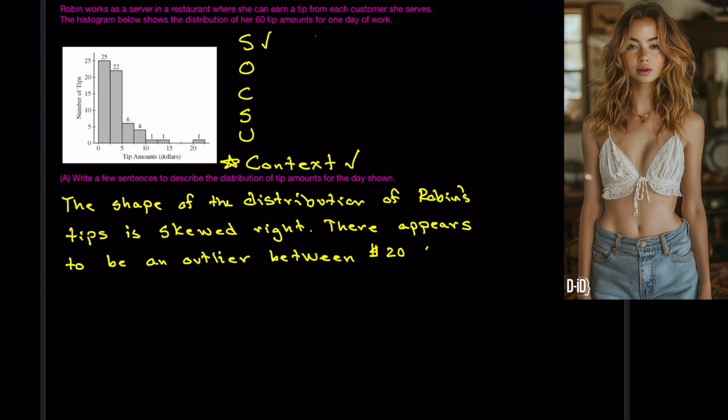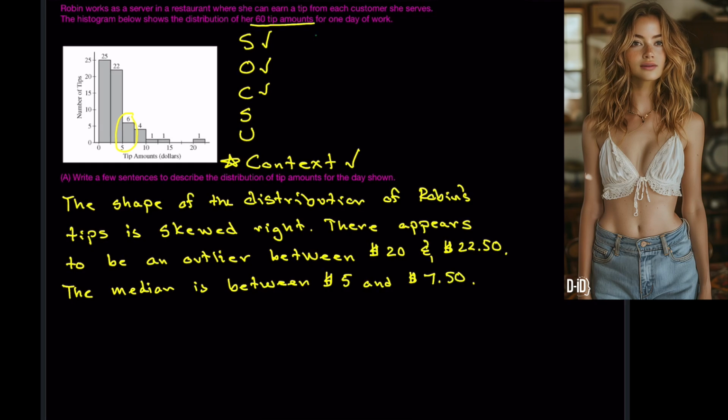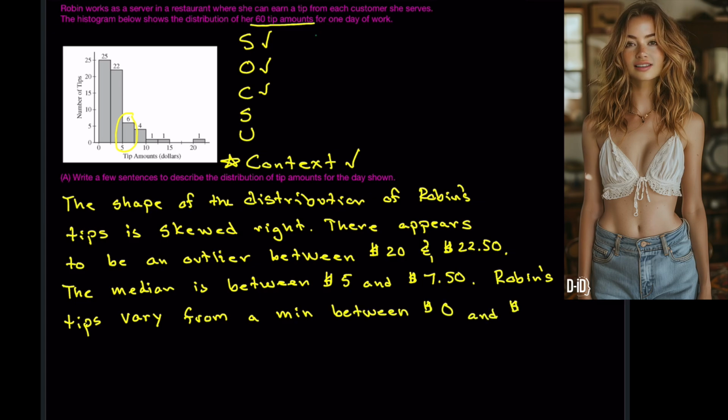The shape of the distribution of Robin's tips is skewed right. We can already check off the shape and context components. There appears to be an outlier between $20 and $22.50. Check off outliers. The median is between $5 and $7.50. Robin's tips vary from a minimum between $0 and $2.50 to a maximum between $20 and $22.50.